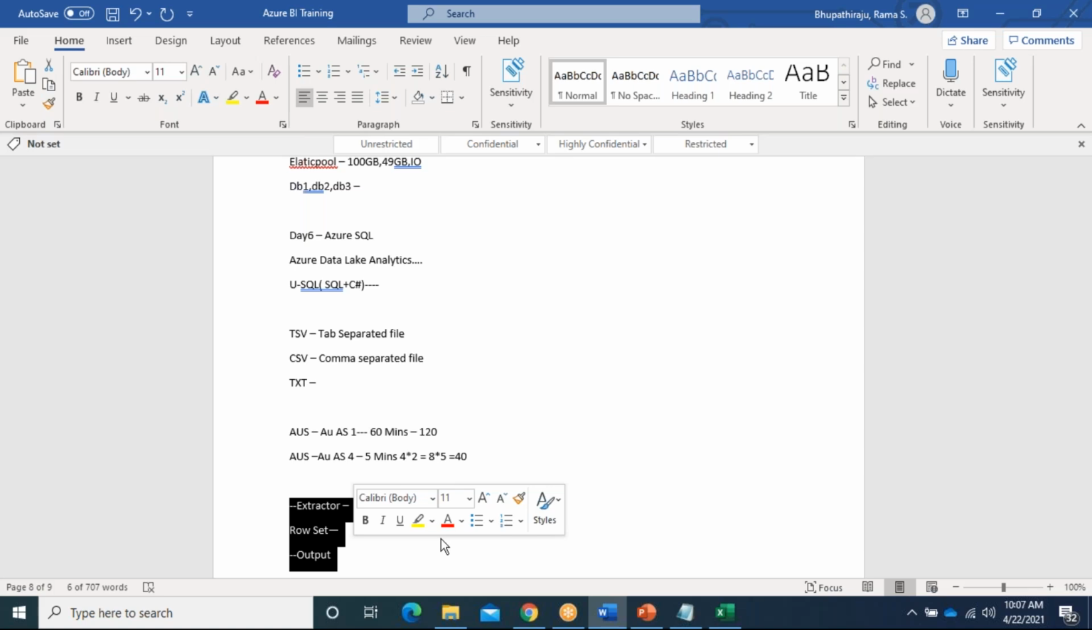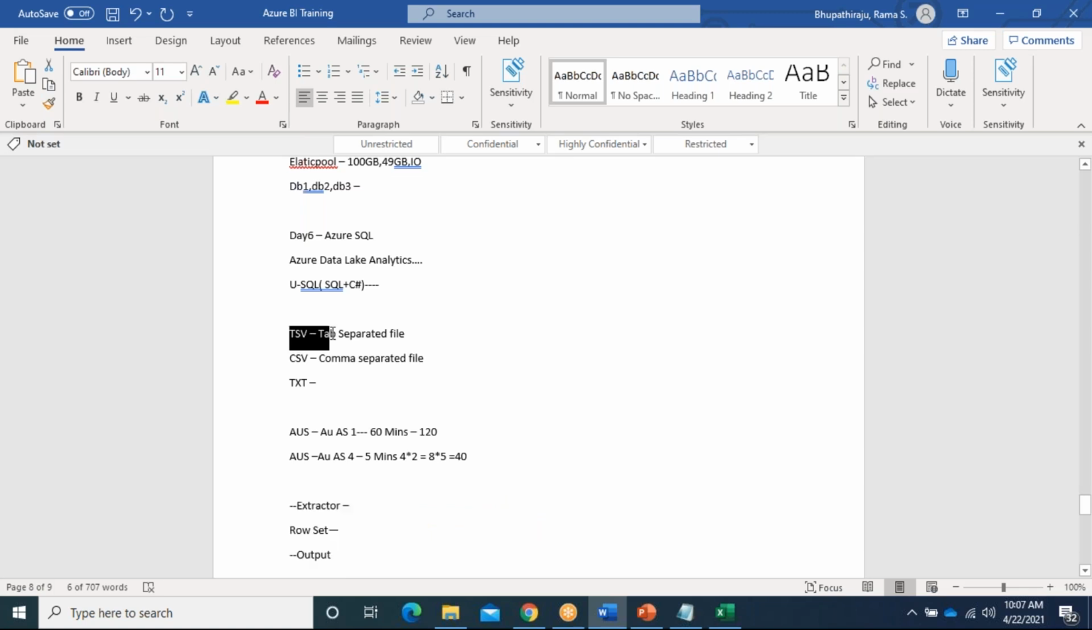For example, in a general ETL, first we load the data into a stage table. After that, we write the stored procedure, and in the stored procedure we transform the data. Here, we do that in U-SQL. It will only talk with Azure Data Lake, and only with files like TSV, CSV, TXT. The most commonly used one is the TSV.